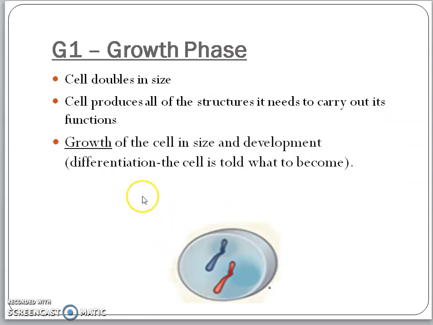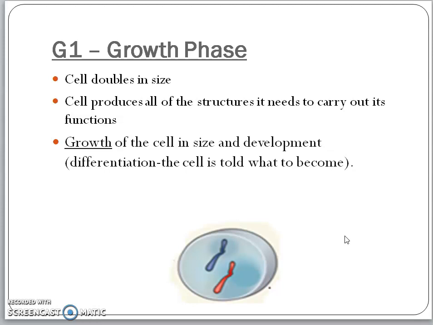The first stage is called the G1 phase. G1 phase is otherwise called the first growth phase. It is also called the first gap phase. Here the cell doubles in size, or the cell will enlarge. Maximum enlargement of the cell will happen at this time.